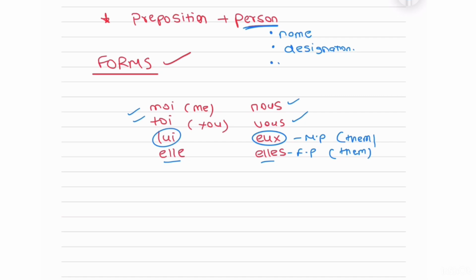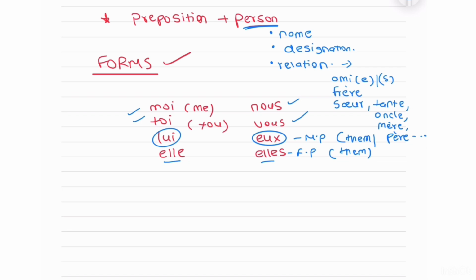Then you might have a relation, as in my brother, my sister, your aunt, his friend. All of these words are talking about your relationship with someone. So for instance, if I say she is proud of her sister, you can say she is proud of her. Or I think a lot of my friend. Depending on the gender of your friend, I think a lot about him or her. Whatever relations there are, grandparents, mother, father, uncle, aunt, these are some common examples.